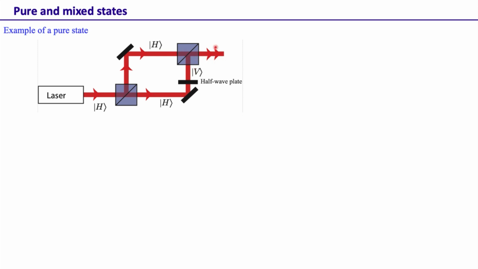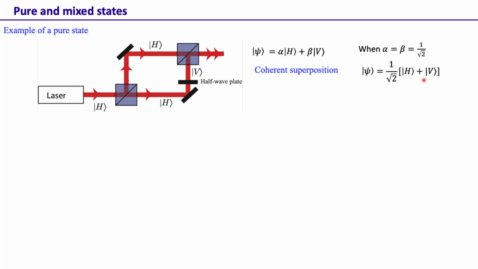So what is the state of the light over here? That ψ is a superposition of H and V. Of course, we'll have α and β, which will depend on the splitting ratio and other factors. So in general, ψ is a superposition of horizontally polarized light and vertically polarized light with coefficients α and β, and this is a coherent superposition of H and V. When α and β are both equal to 1 over √2, then ψ is essentially 1 over √2 (H + V), which is just a 45-degree polarized light.